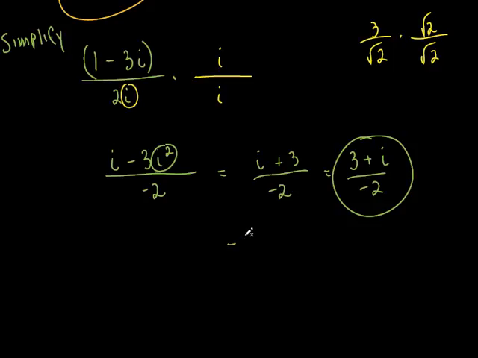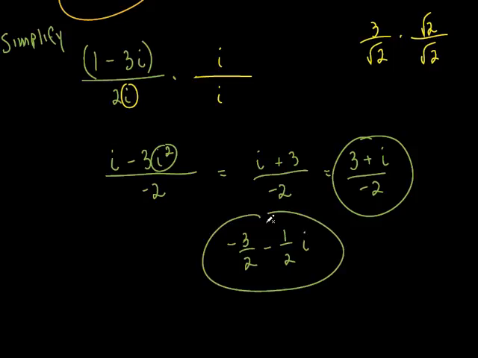I'll just show you what it would be. It would be negative 3 over 2 minus 1 over 2i. Technically, that's probably a better way to write it. Do you see that? Because I split it up into a real part and an imaginary part. Because look, 3 over negative 2 is negative 3 halves. Agreed? And then that's a 1i, right? So it's 1 over negative 2, so minus 1 over 2i. That's kind of the best way to write it right here. But I'd be okay with this. If you wrote it like that, I'd give you credit for that.